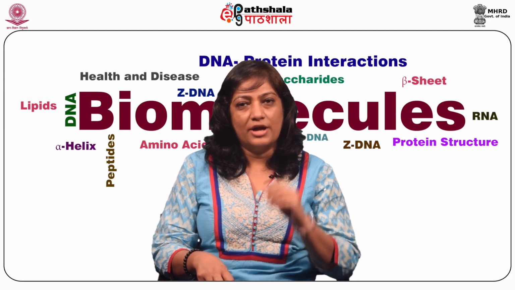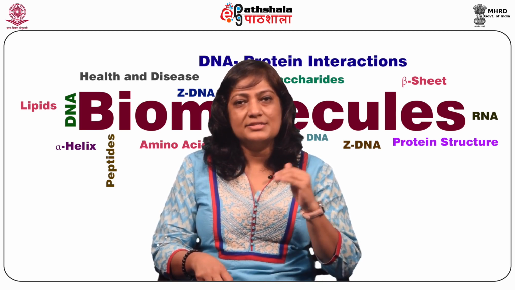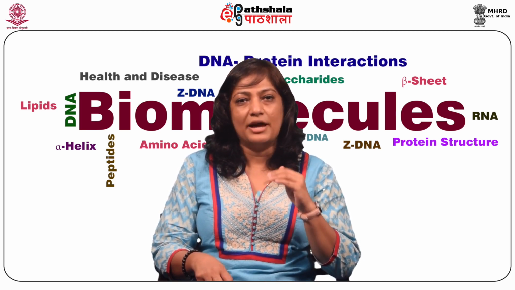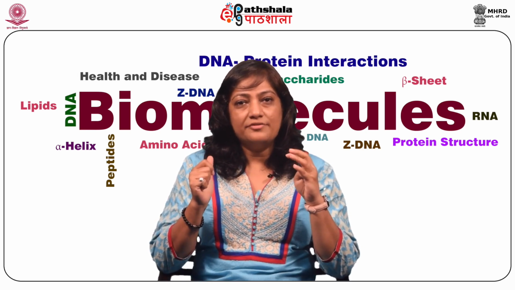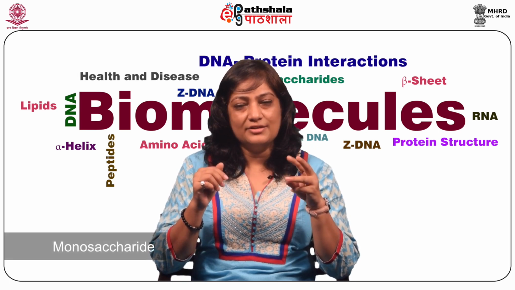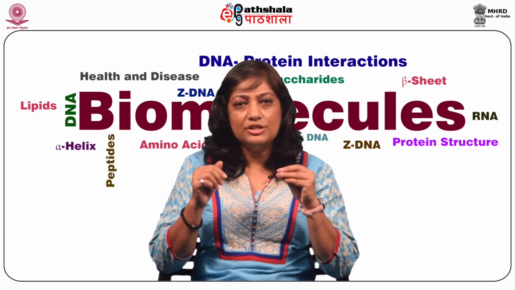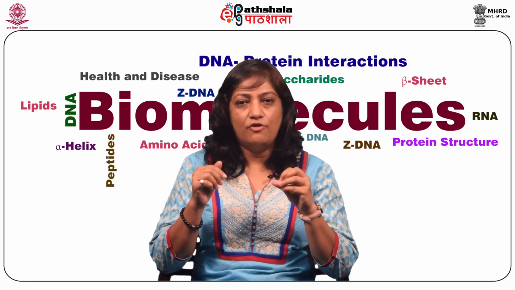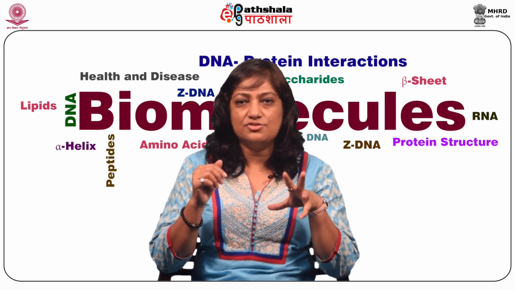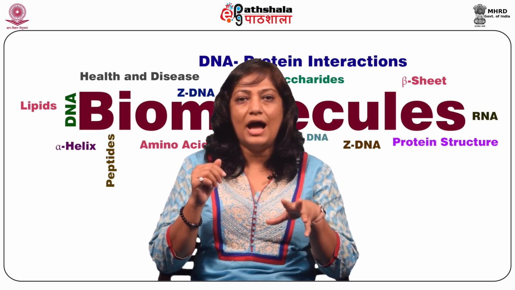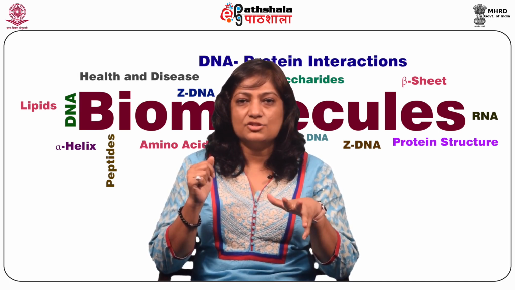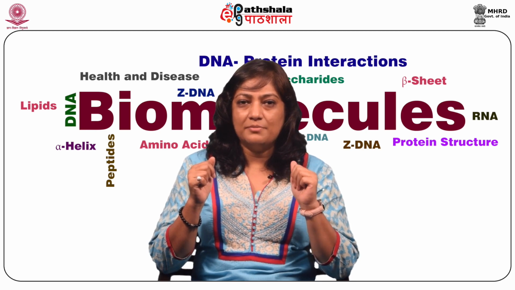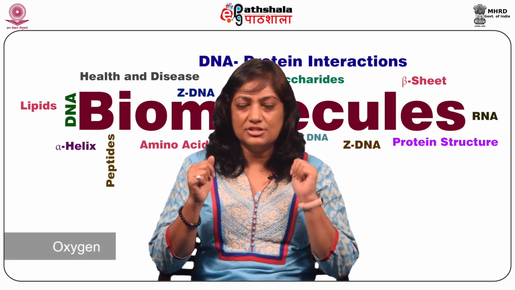So what are carbohydrates? Carbohydrates are considered the most abundant biomolecules that exist on Earth. Carbohydrates consist of monosaccharide, which is basically the minimal unit building block for the construction of di, tri, tetra, oligo, and polysaccharides. So monosaccharide molecules consist of three atoms, namely carbon, hydrogen, and oxygen.